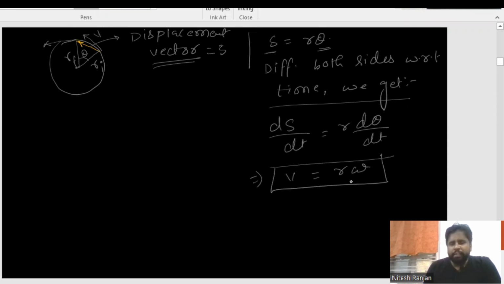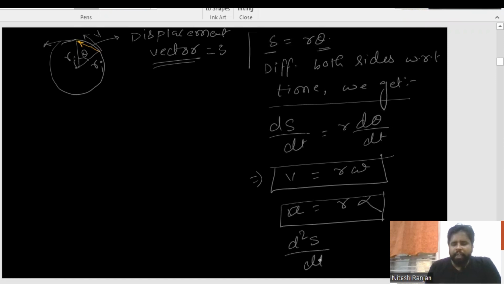Great friends, that way we can also write a is equal to r alpha. Wow, I mean d square s by dt square is equal to r d square theta by dt square. Got my point? This is a point which you can just keep in mind, so that the next part will be very clear to all of you.